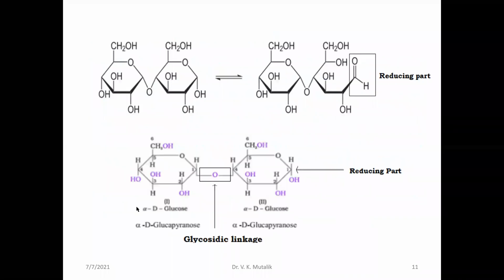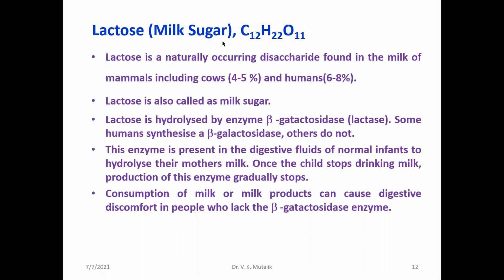Similarly, you can see lactose, which is called milk sugar. It is a naturally occurring disaccharide present in the milk of mammals, especially cows and humans. In cows you will find 4 to 5%, in humans 6 to 8%. It is also called milk sugar. And lactose is hydrolyzed by the enzyme beta galactosidase. It is a beta galactosidase. Here there is a spelling mistake.